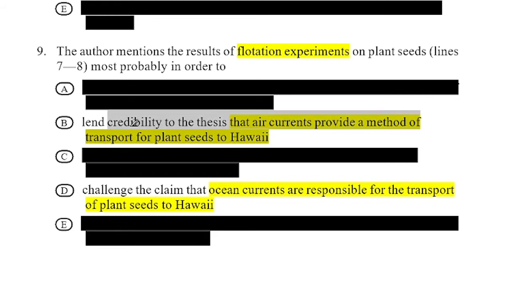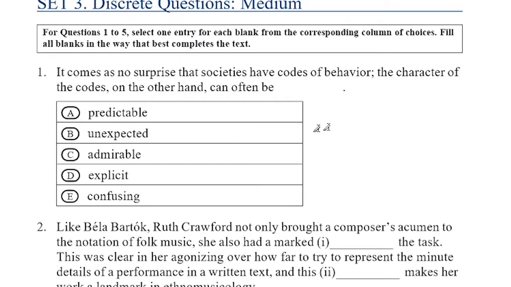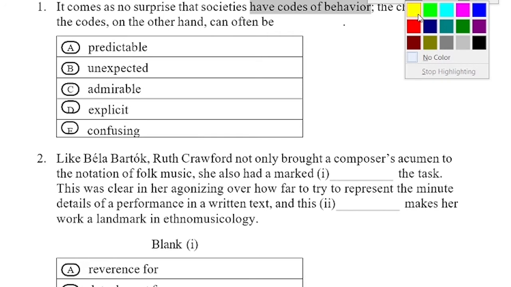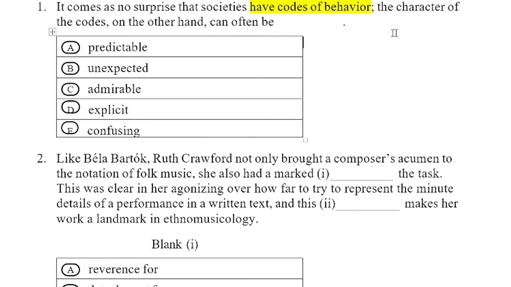Next, it's a discrete question. First: it comes as no surprise that societies have codes of behavior. Societies have norms or codes of behavior. The character of the codes, on the other hand, can often be... It's possible.